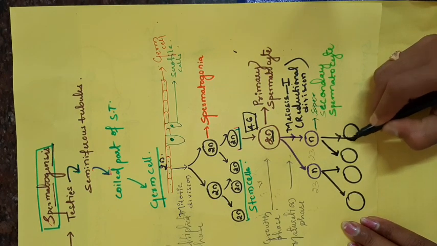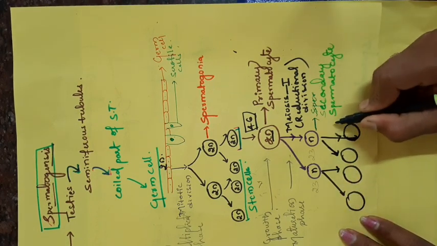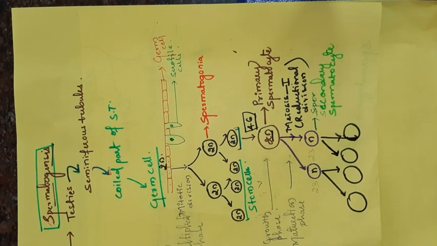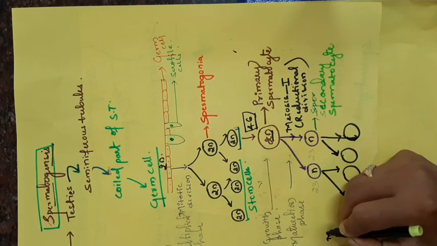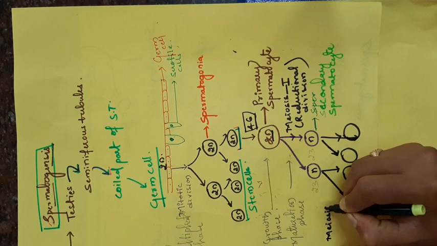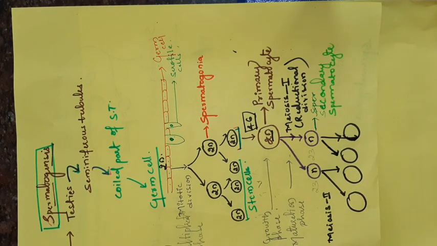Here I will write, this is meiosis second. Meiosis second is the same as mitosis. It is an equational division.